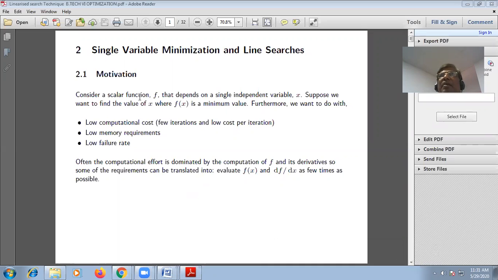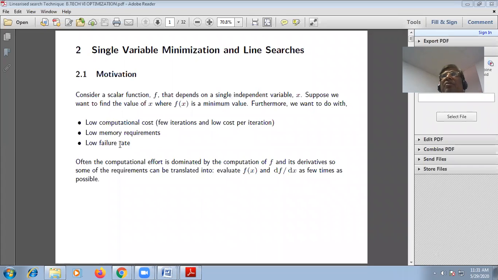Here we consider a scalar function f that depends on a single independent variable x. Let us suppose we want to find the value of x where f(x) is minimum. Furthermore, what do we want in our optimization? Low computational cost, low memory requirement, low failure rate.